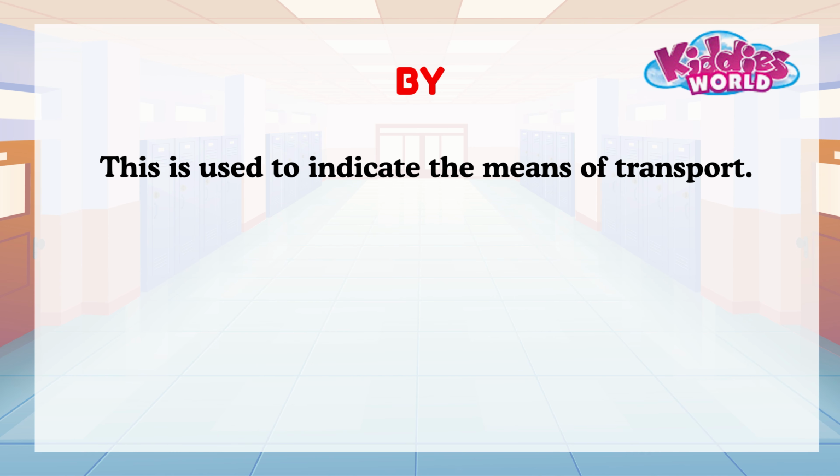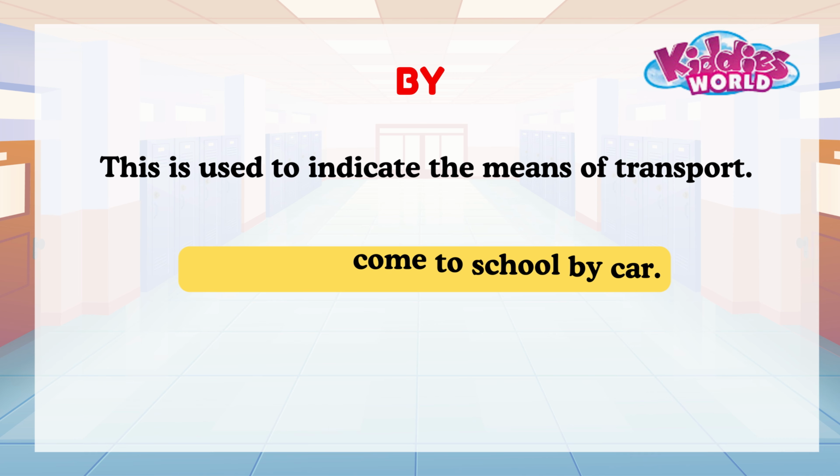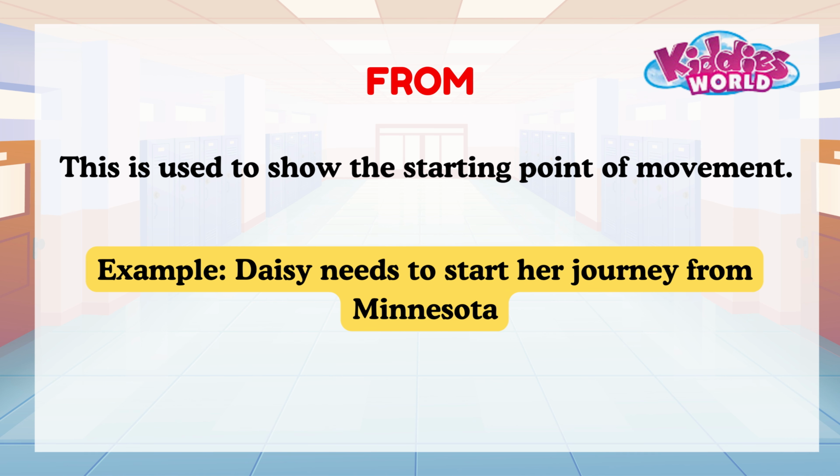By. This is used to show the means of transport. Example, I come to school by car. From. This is used to show the starting point of movement. Example, Daisy needs to start her journey from Minnesota.